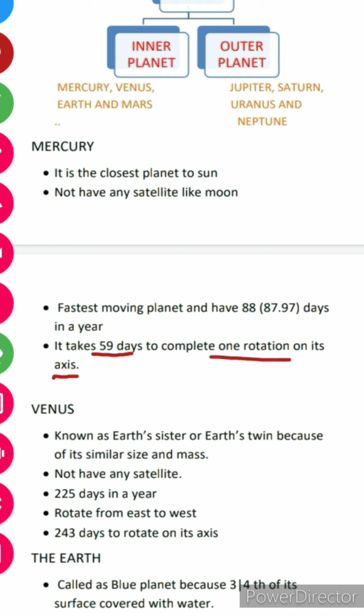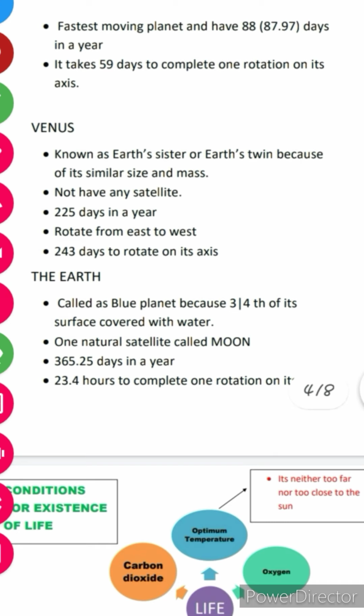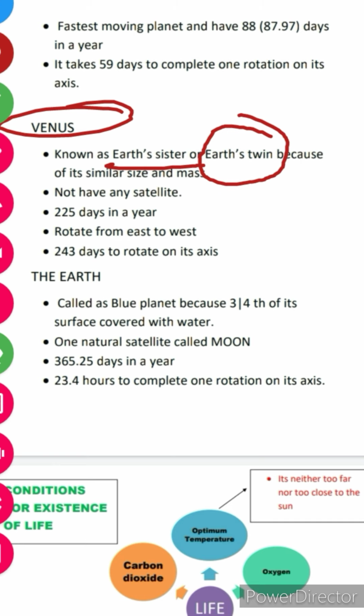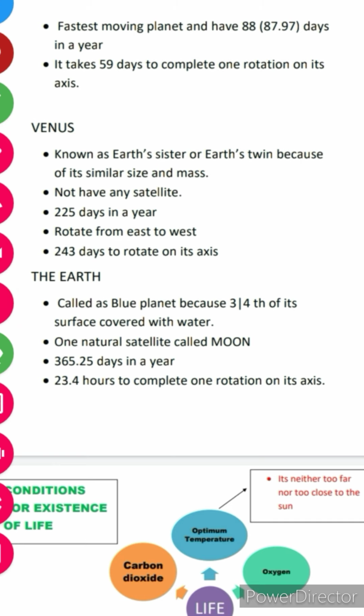And how much does the Earth take? Earth takes approximately 24 hours. Talking about Venus, Venus is known as Earth's sister or Earth's twin. Why is it so? Let's read. Because of its similar size and mass. Because Earth and Venus have almost similar size and mass, therefore it is known as Earth's sister.